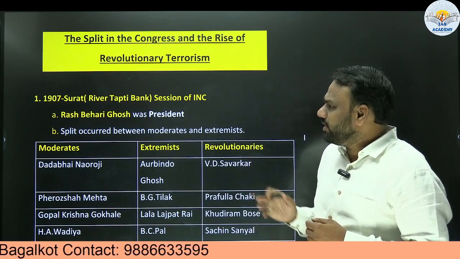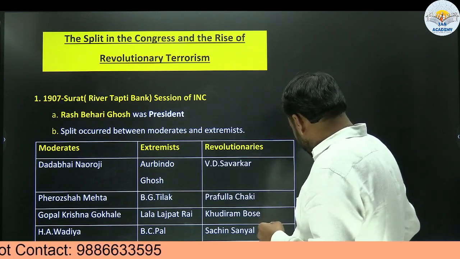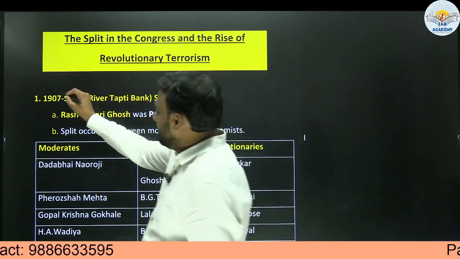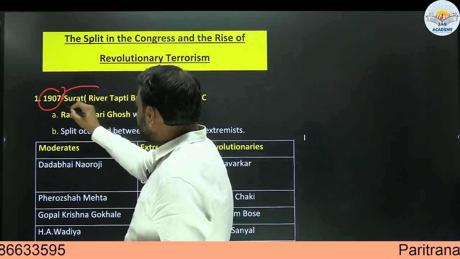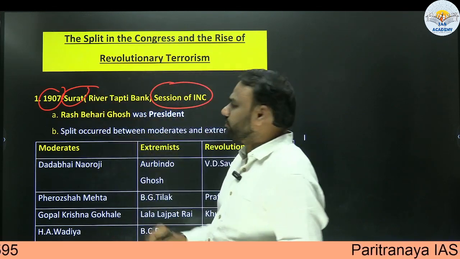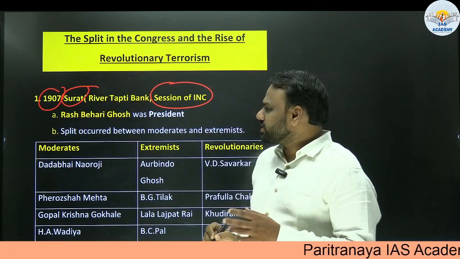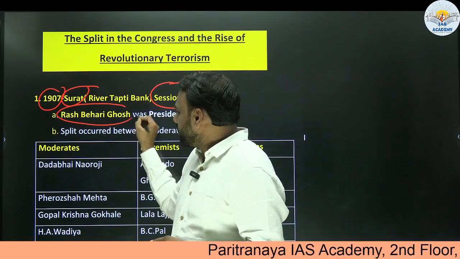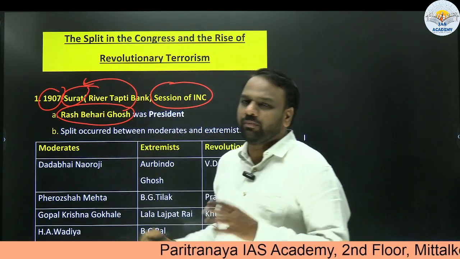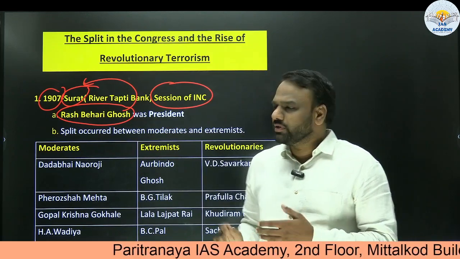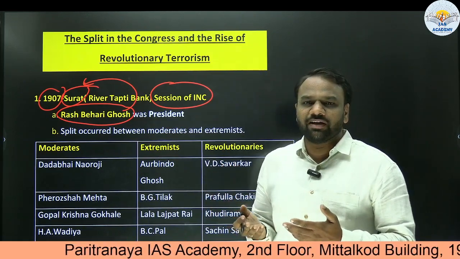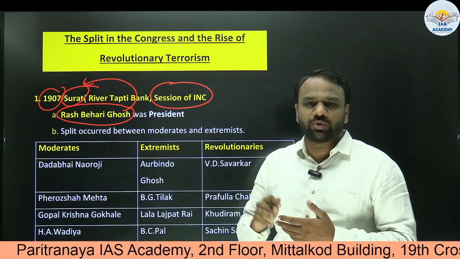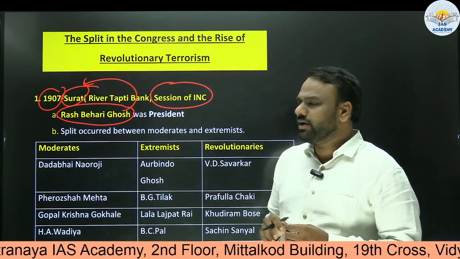So let us begin. In 1907, the Indian National Congress session was held at Surat, and who was presiding over it? Rash Bihari Ghosh was presiding over this session. A very important point. From the exam point of view, they may ask you: where was the 1907 Indian National Congress session held? It was held at Surat. Who was presiding? Rash Bihari Ghosh.